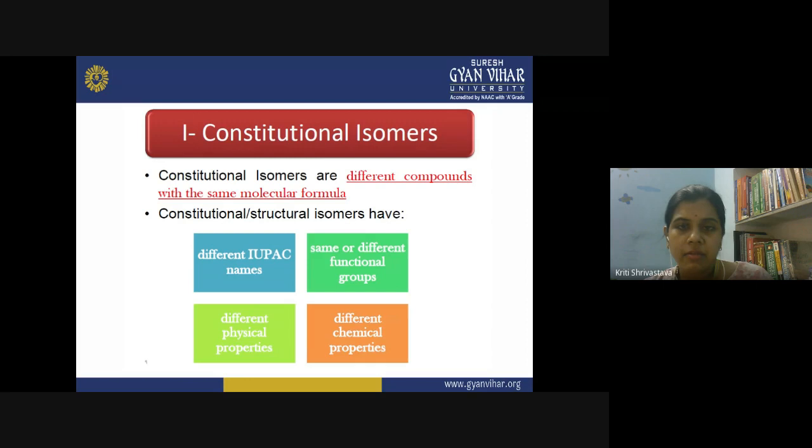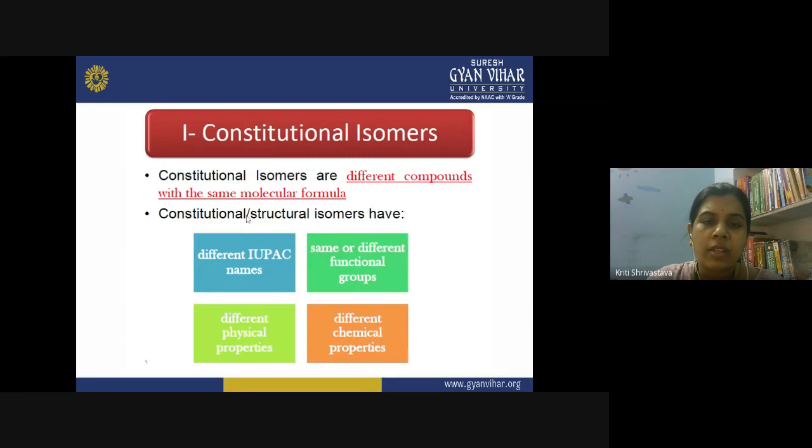The first type of isomerism is constitutional isomers. Constitutional isomers are different compounds with the same molecular formula. So a molecular formula is given to you, and from that formula you can generate different possibilities of bonding. So you get different constitutional isomers.